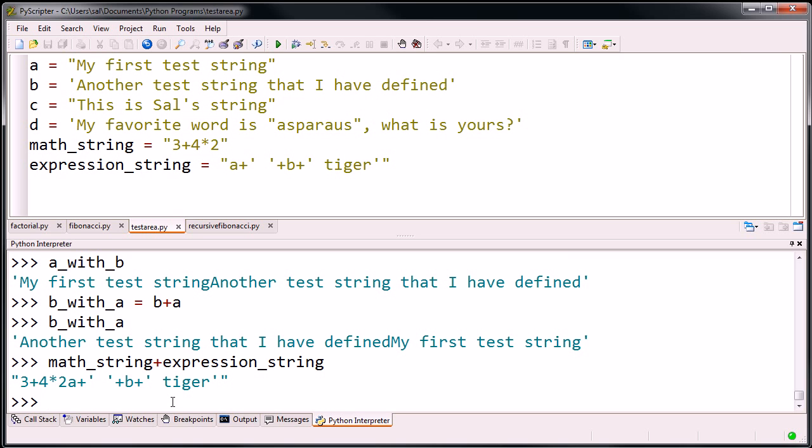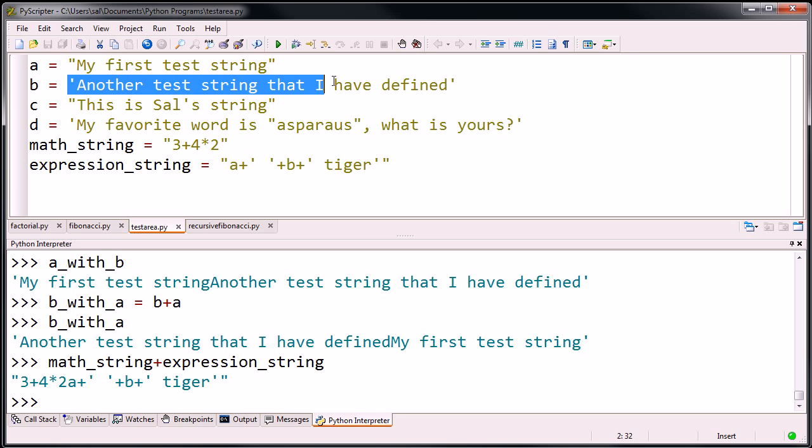Now, there's many, many other things we can do with strings. I'm not going to introduce you to all of them, but strings come with a bunch of functions. And if you have an integrated development environment, it'll often tell you what types of functions you could use. For example, you might want to split. Maybe you want a list of all of the words in a string. So maybe I'm writing some type of program, and I want to take this string that's in B, and I want to put each of these words as a separate element in a list.